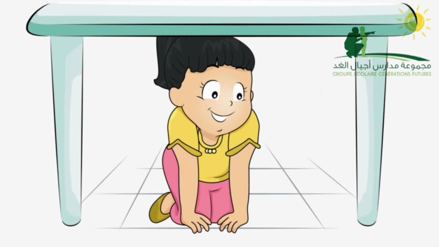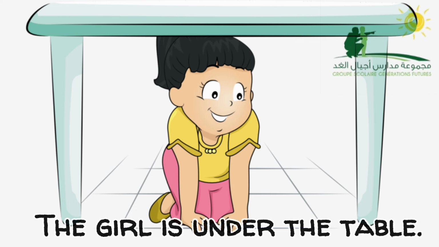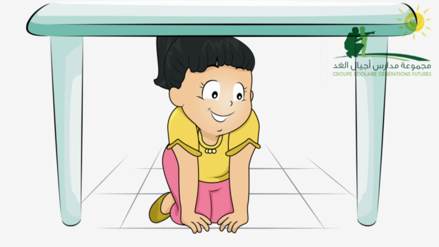Another example. In this picture, we have a girl and we have a table. Okay, where is the girl? Good. The girl is under the table.